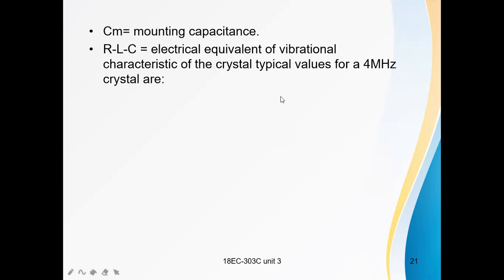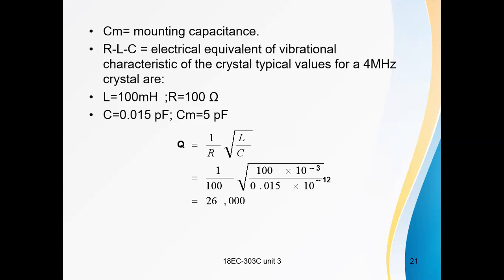Typical values for a 4 megahertz frequency: consider L is 100 millihenries, R is 100 ohms, the capacitance C is 0.015 picofarads, and the mounting capacitance is 5 picofarads. The Q for the circuit is 1 by R root LC.